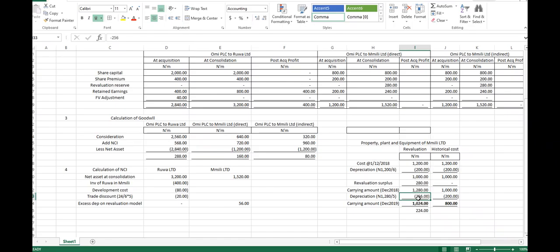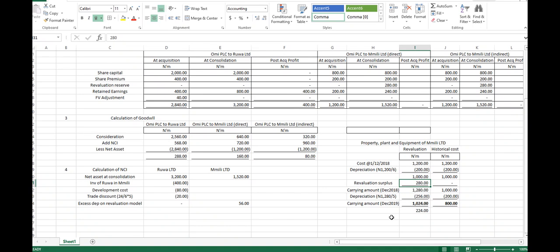We left 200 as depreciation and removed only the 56 million, which is the excess. In the same vein, this 280 million should not be in the account at all. The 280 million should not be there.